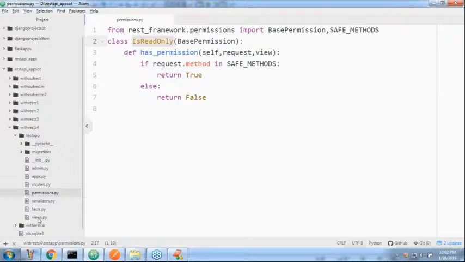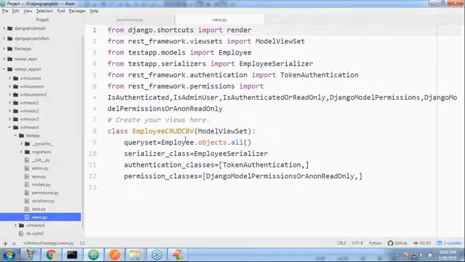Let me open views. Here, let me import my own permission class: from test.permissions import IsReadOnly.